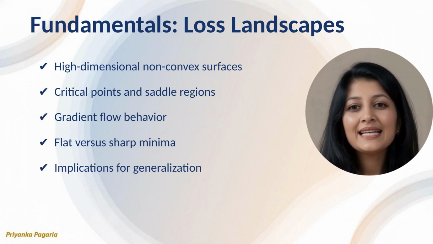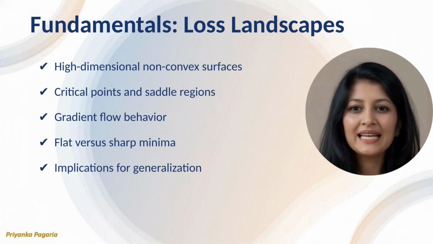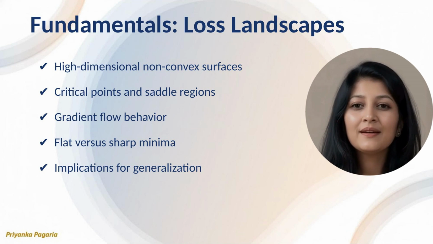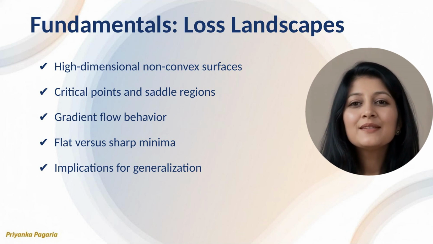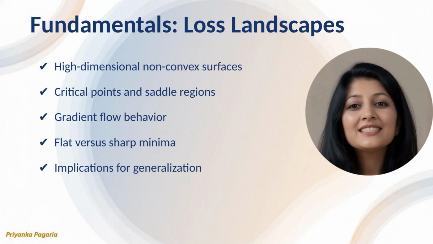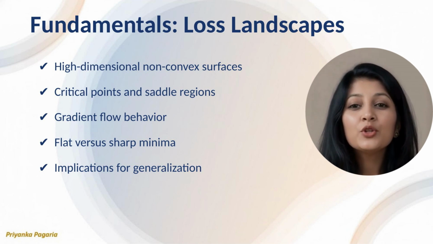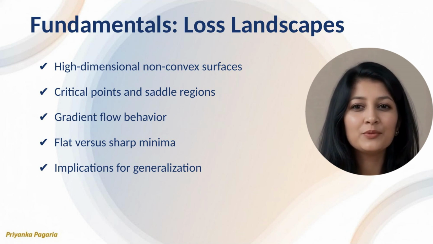This misunderstanding leads to frustration when models behave inconsistently across runs. Practically, recognizing the prevalence of saddle points and flat regions helps engineers interpret noisy gradients and slow progress. From a career standpoint, this conceptual clarity enables more confident debugging and more credible communication with research and platform teams.